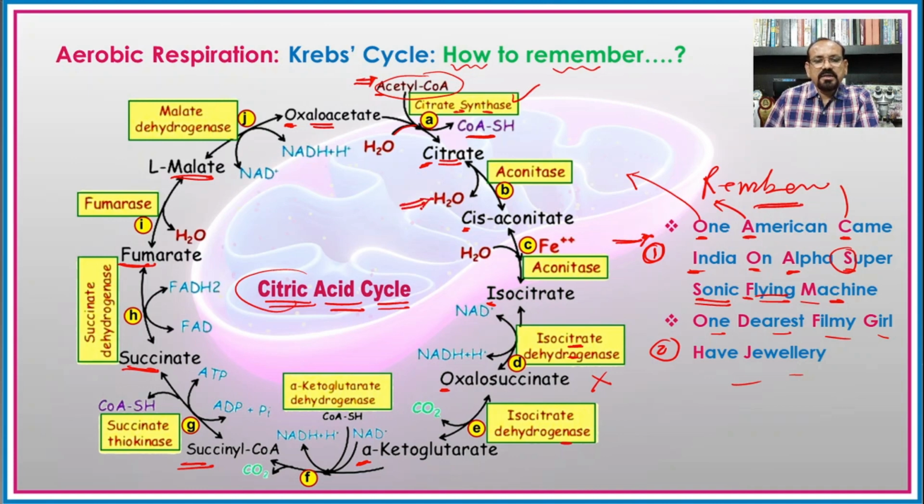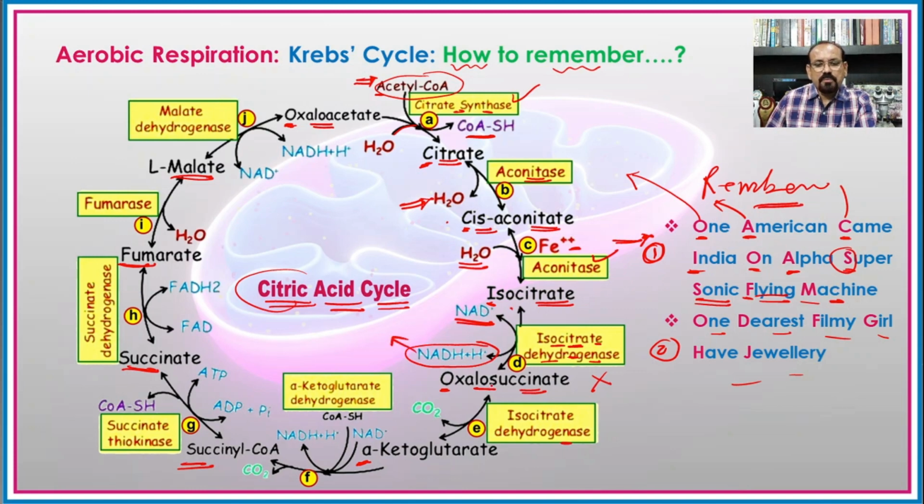Again, on dehydration in the presence of the aconitase enzyme, the citric acid converts into cis-aconitic acid, and the cis-aconitic acid in the presence of iron and aconitase, again on rehydration converts into isocitric acid. When the isocitric acid converts into oxalosuccinic acid, in the presence of isocitrate dehydrogenase there is a reduction of NAD to NADH2.